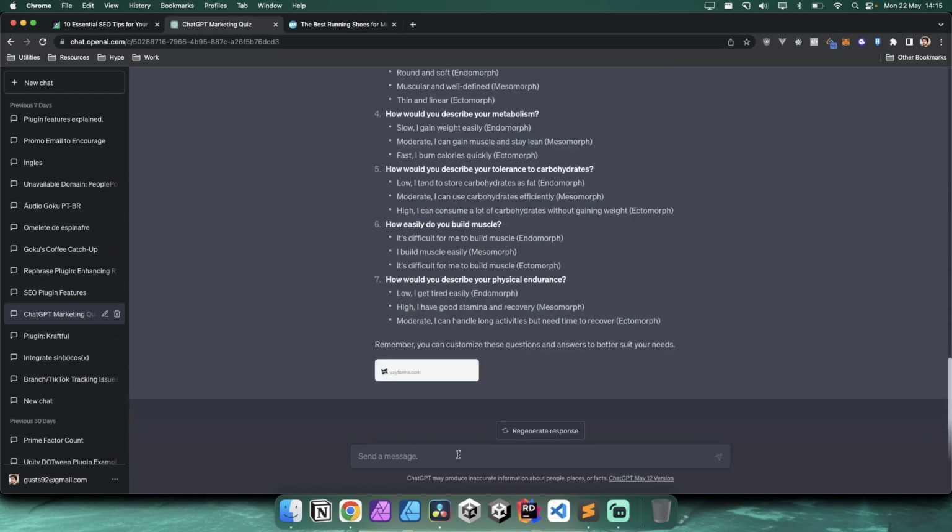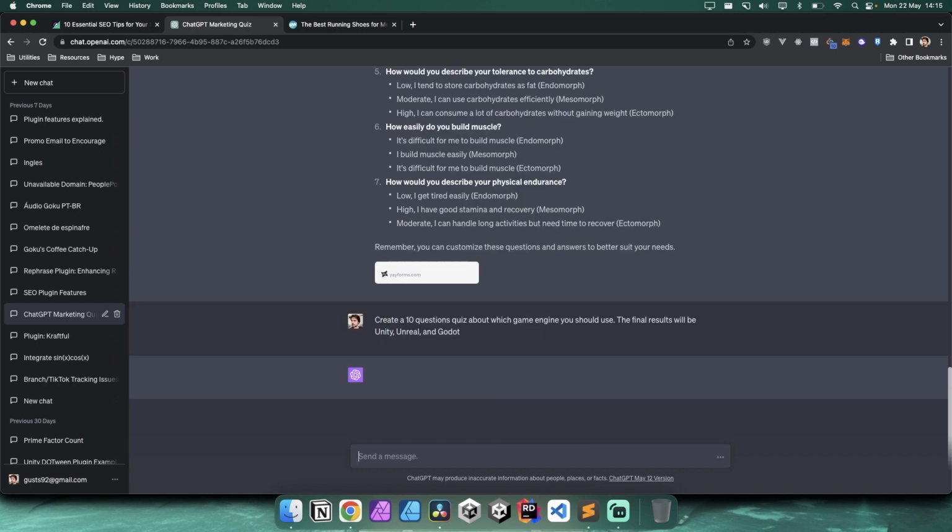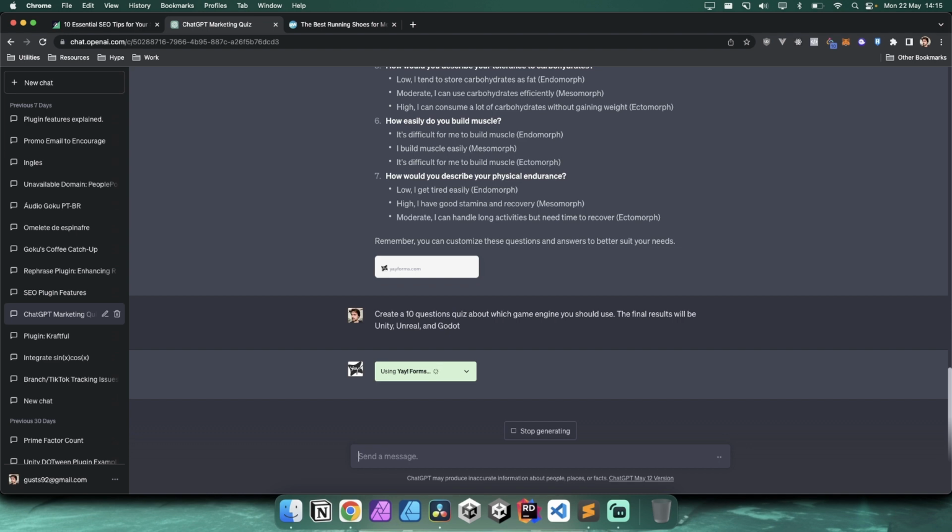And let's do a final one here, just so you've seen it in action. Create a 10 questions quiz about which game engine you should use. The final results will be Unity, Unreal, and Godot. So the power of this here is that it takes away all the work of you coming up with the questions that you would need to come up with.